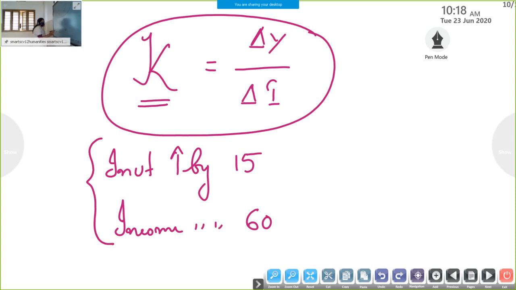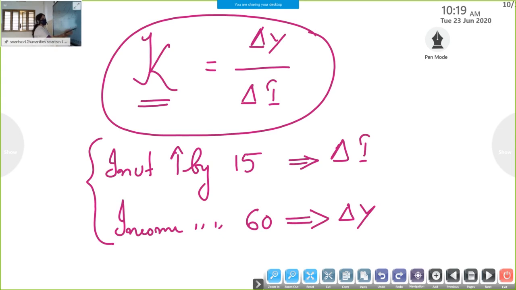What is the multiplier? So, investment increased by rupees 15 crore we can take as delta I, right? Income increased by rupees 60 crore we can take as delta Y.